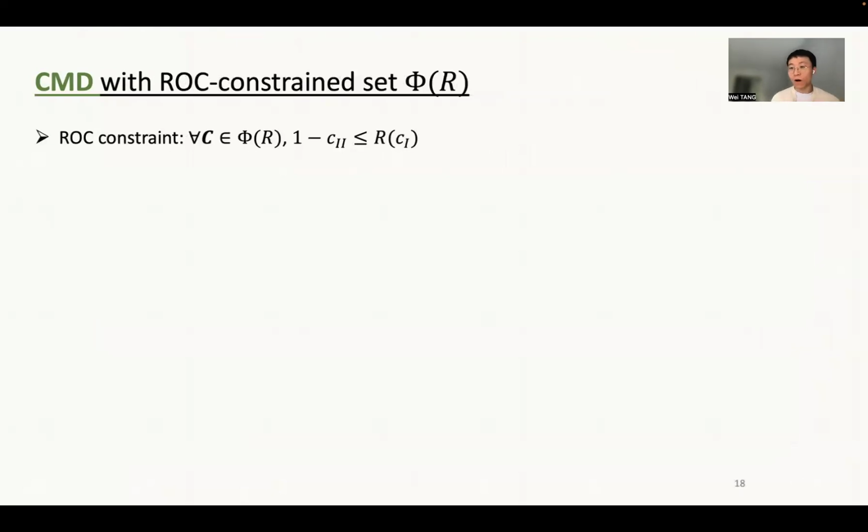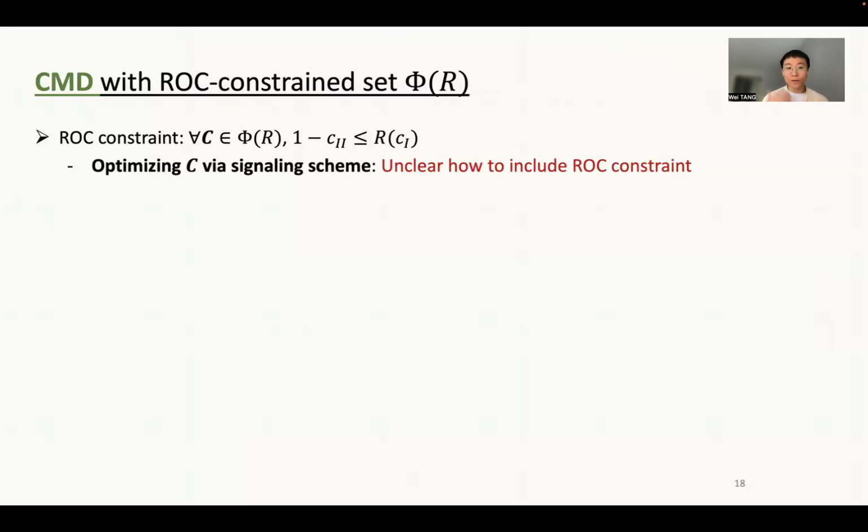So let me use one last slide to briefly talk about how we solve this confusion matrix design problem when the AI designer is facing the ROC constraint. Recall that the ROC constraint specifies a convex inequality over the type 1 and type 2 error. For this type of problem, we will focus on the binary outcome prediction task. Now you may be wondering whether we can also optimize the confusion matrix by reformulating it as a signaling policy.